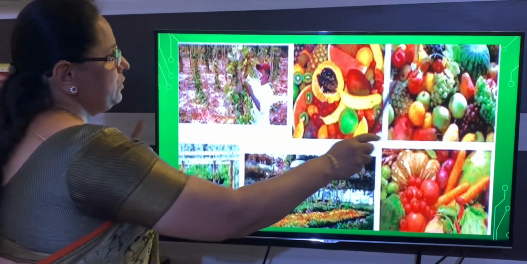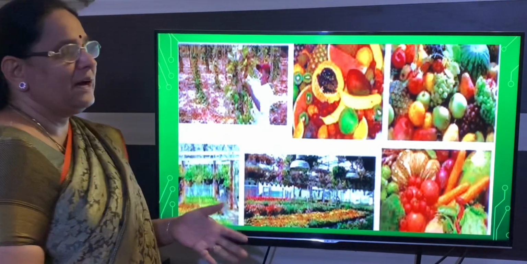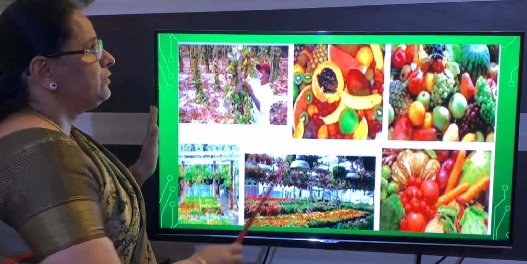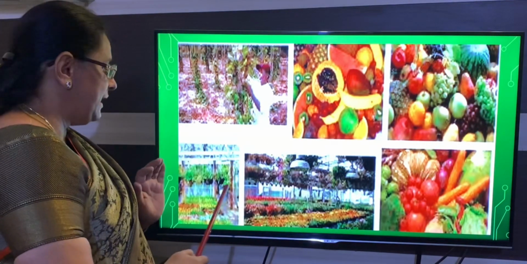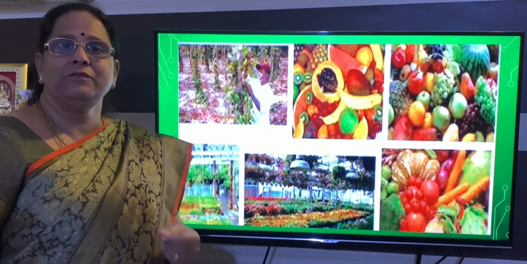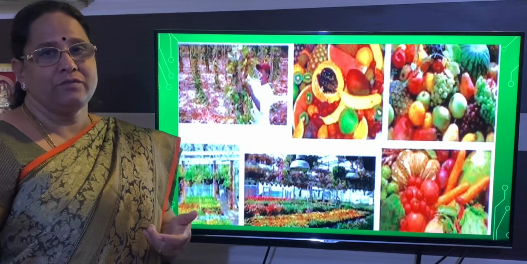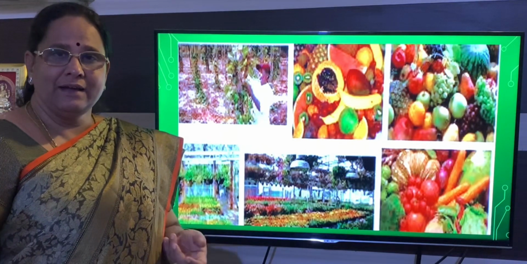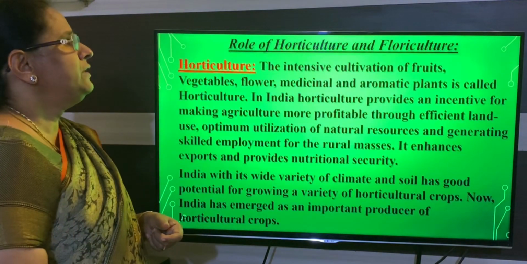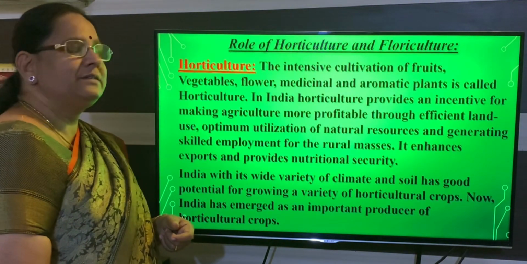By this picture you could have understood what horticulture and floriculture are. We are talking about the cultivation of fruits, vegetables and flowers. We call it horticulture and floriculture. First we will learn about horticulture here.